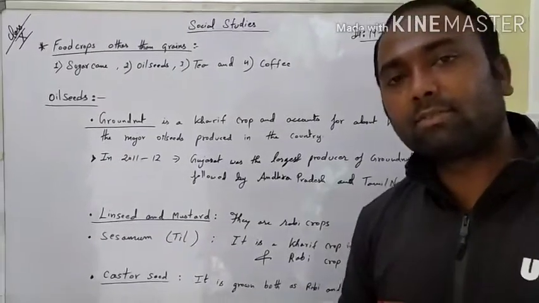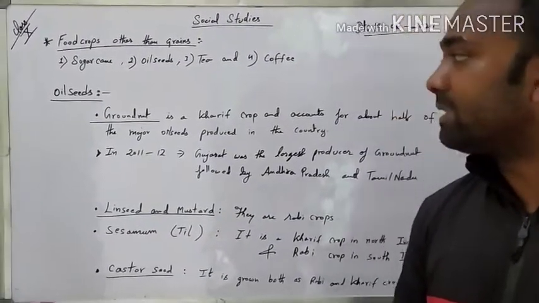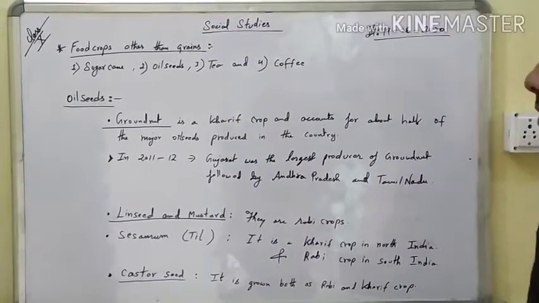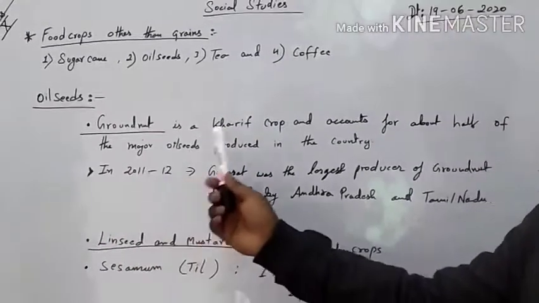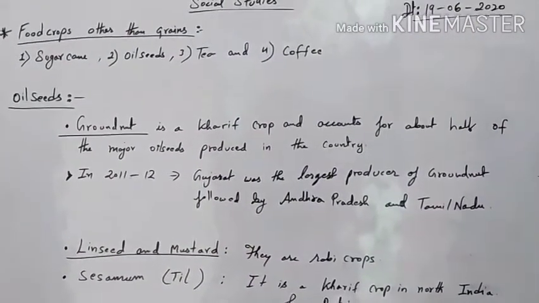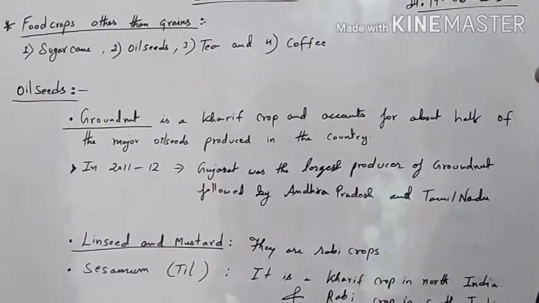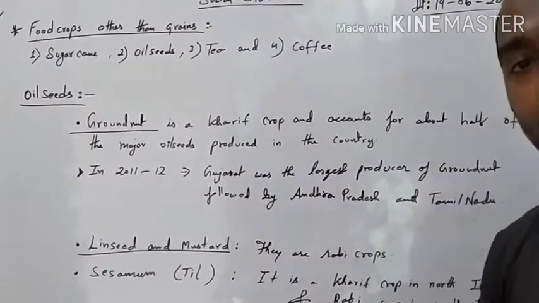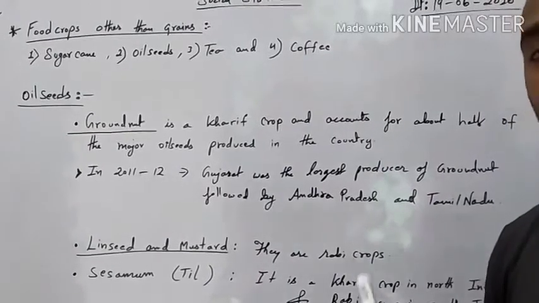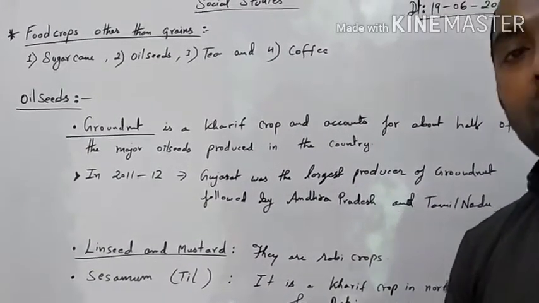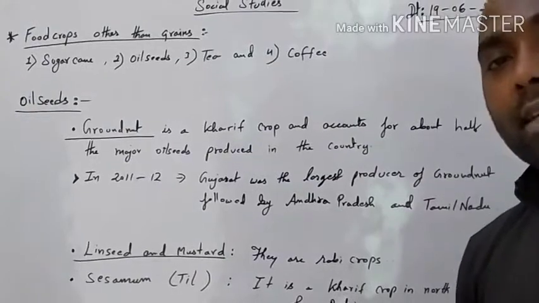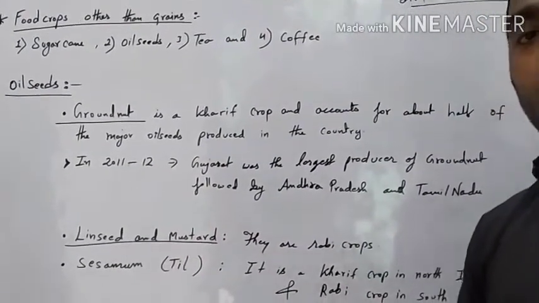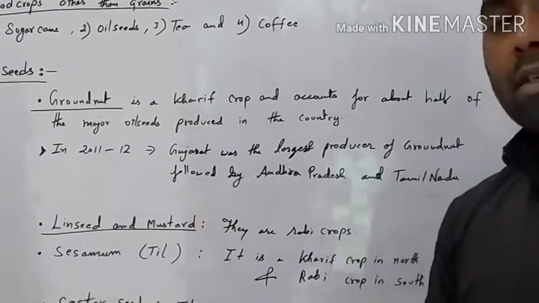Now we have understood the uses of the oil seeds. Let us understand the season in which they grow, one by one. The first one is groundnut. It is a kharif crop and accounts for about half of the major oil seeds produced in our country. Out of the total oilseed production in our country, half comes from groundnut.